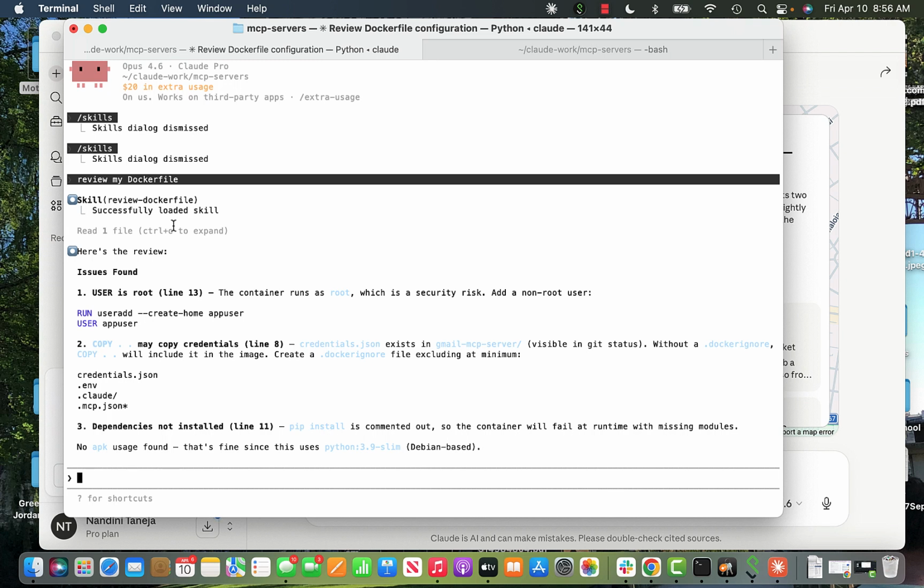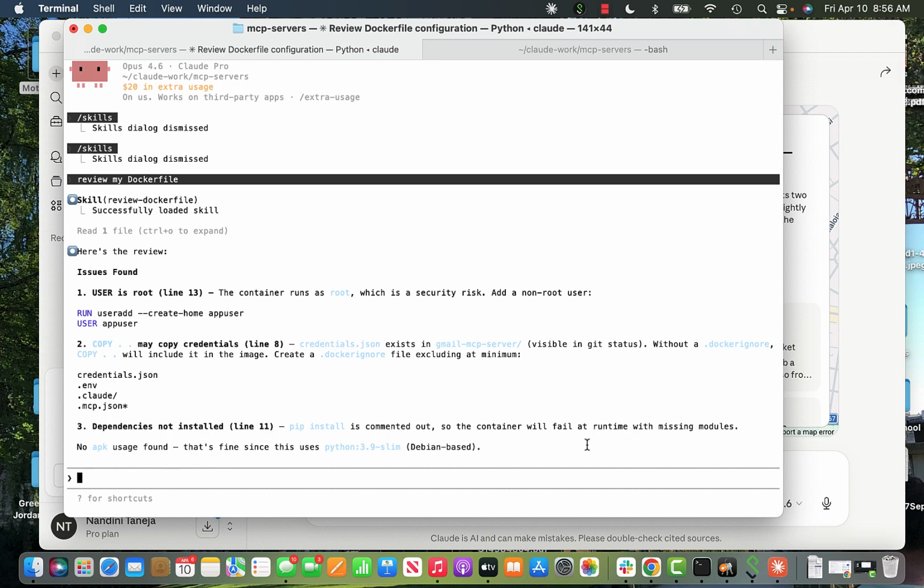And again, it's also giving me additional recommendations, like credentials. It's saying that if there is anything like credentials, it's reviewing my whole folder. I have a Gmail MCP server that I built earlier, so it's checking if there are some credentials in there. It's also checking pip install. I said no packages, but the pip install I commented out, so it's saying it's fine. APK is not there, so it's saying that's fine. So these are certain ways to invoke a skill within Claude Code.